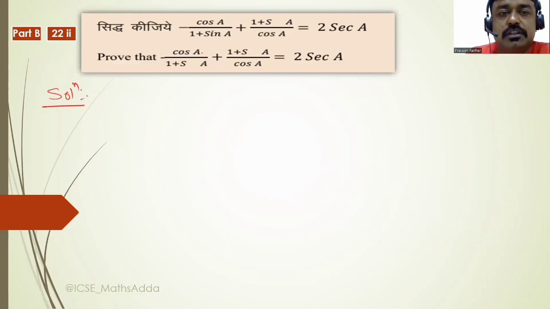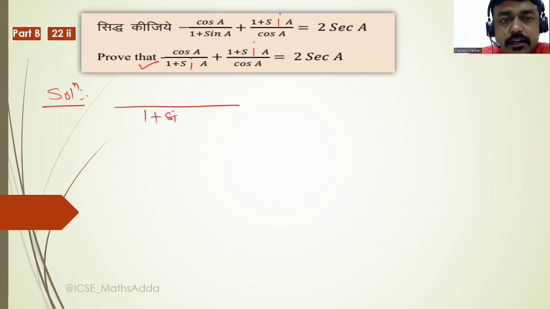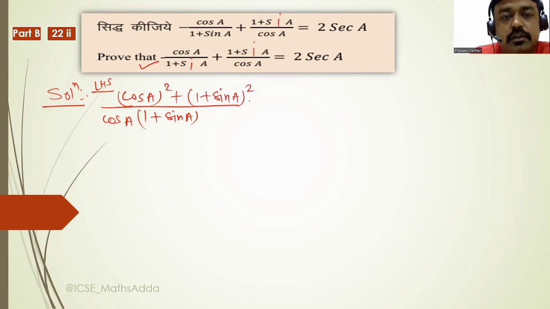So how can we solve it? See the question, here we have cos A upon 1 plus sin A, plus this one is sin A. So in this question we will take common 1 plus sin A and cos A. Okay, you are taking the LHS. So if you divide this, then you will get cos square A plus, here cos cancels, so 1 plus sin A whole square. Clear?